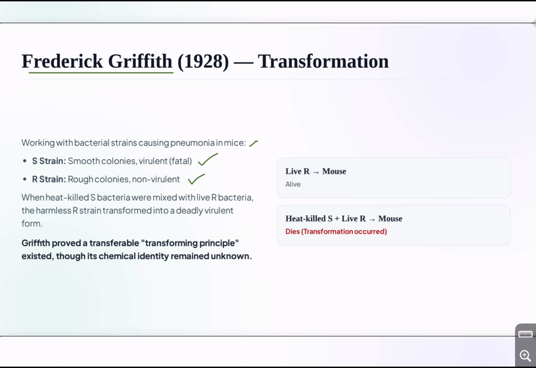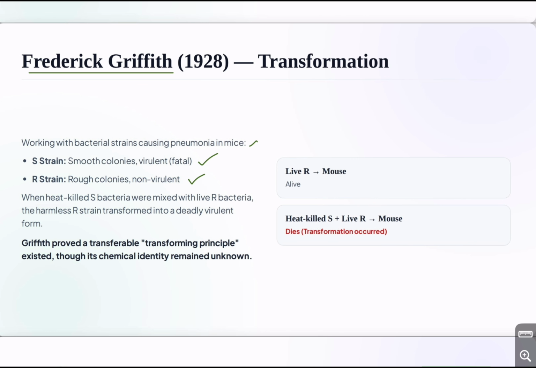The important observation came when heat-killed S bacteria were mixed with live R bacteria. The R bacteria were transformed into a virulent form. Griffith called this phenomenon transformation.